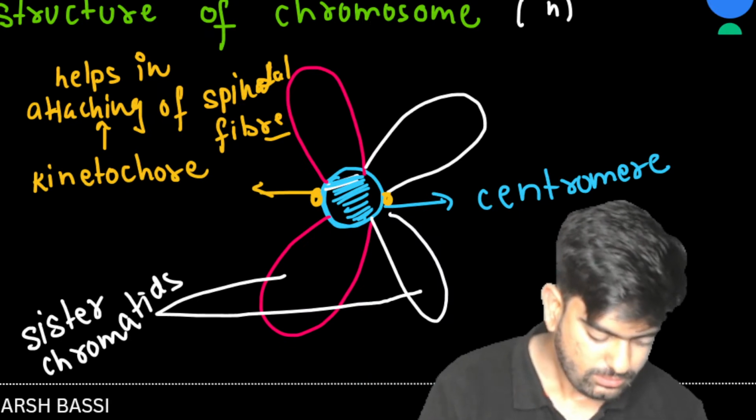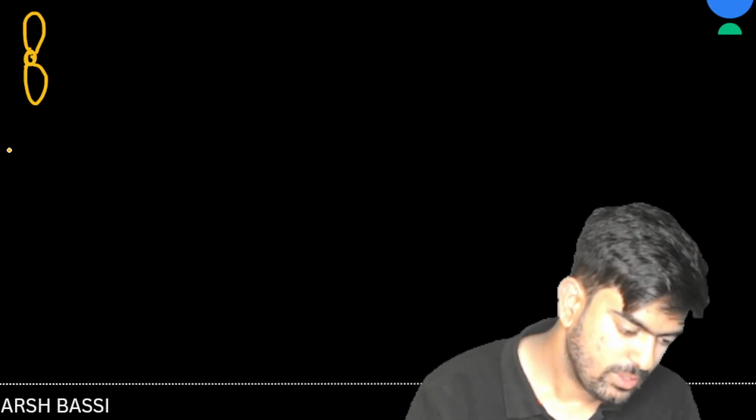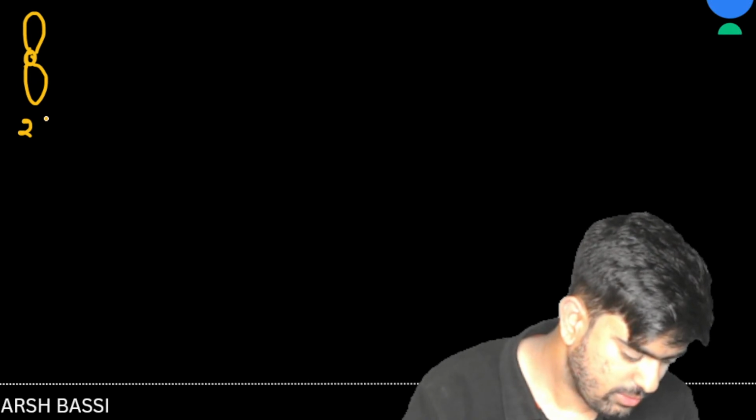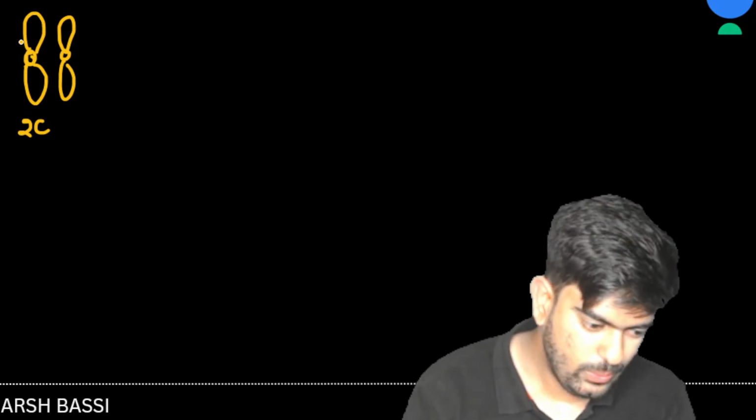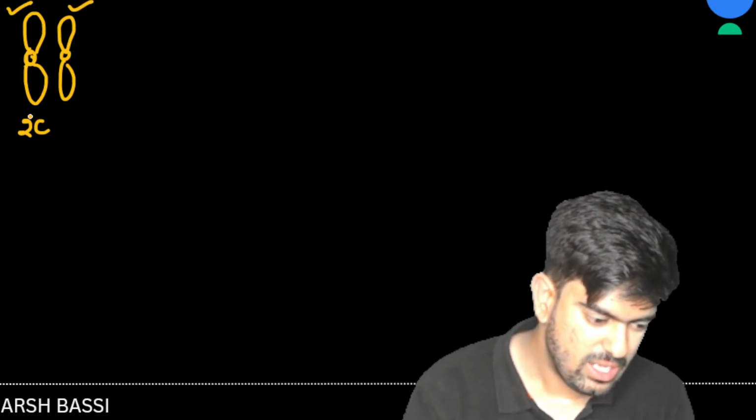Let's move on. Now let's quickly revise the concept: chromosome before S phase and after S phase. Before S phase, this was 2C content, and this was the 2n condition. Why 2n? You can see here it is n and here it is n. How many chromatids? Two chromatids. So that's why 2C. We have the 2n and 2C condition before S phase.